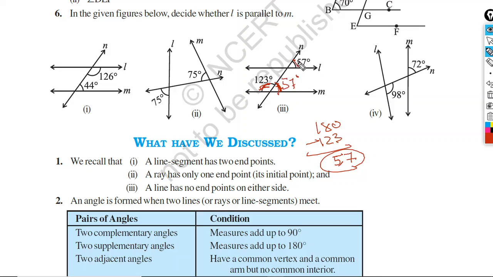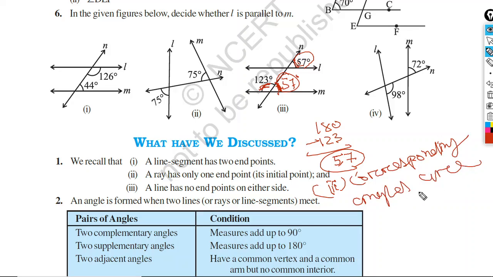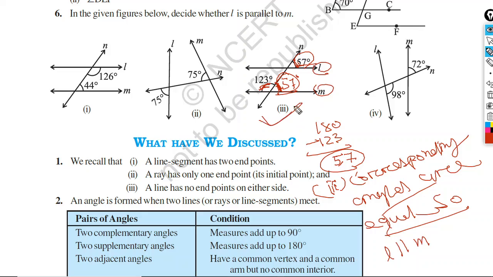Corresponding angles are equal, 57 and 57. In this case, in part III, corresponding angles are equal. Therefore, as corresponding angles are equal, line L is parallel to line M.